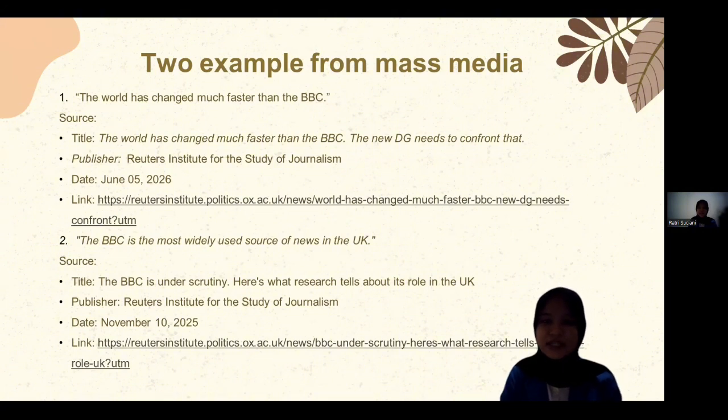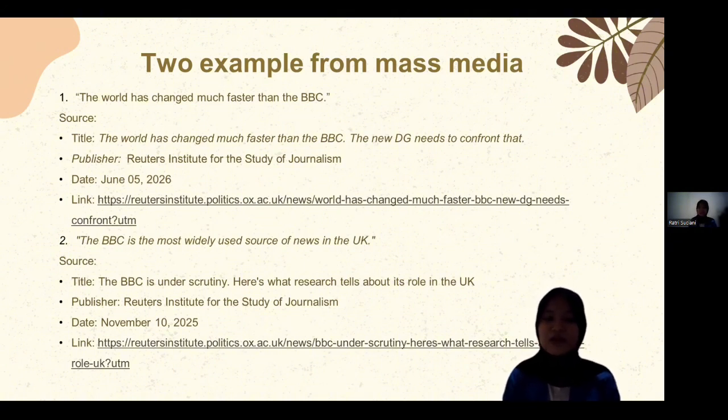So, as you can see, this uses the verb with fast, with er added behind the word. So this sentence uses comparative degree. And number two is from the Reuters Institute for the Study of Journalism, same as number one. And the title is The BBC is under scrutiny. Here is what we should tell about its role in the UK.